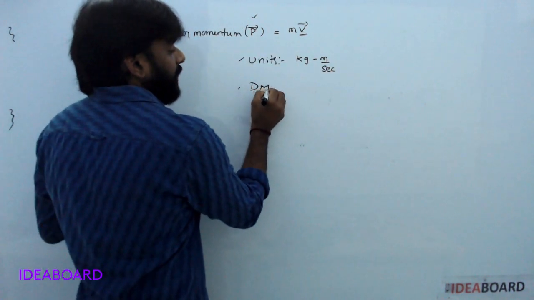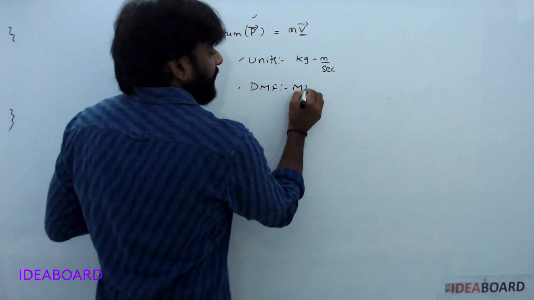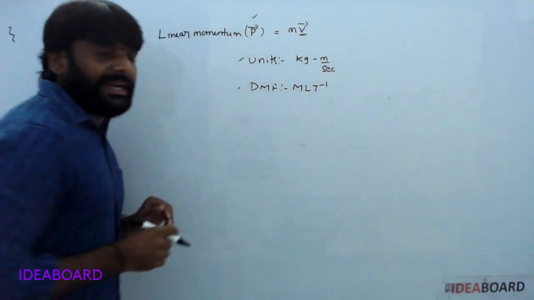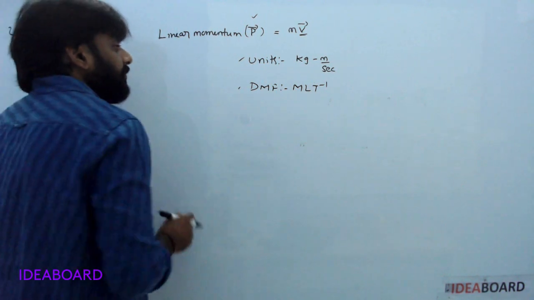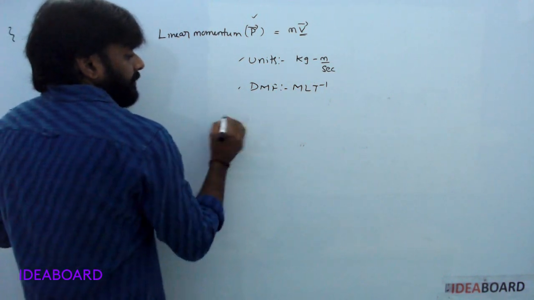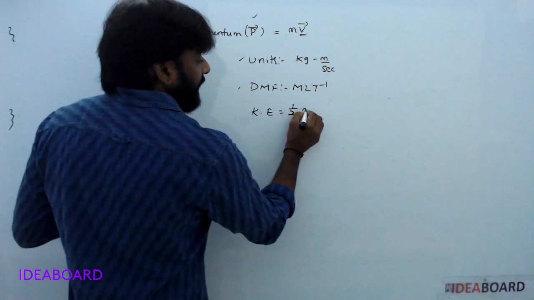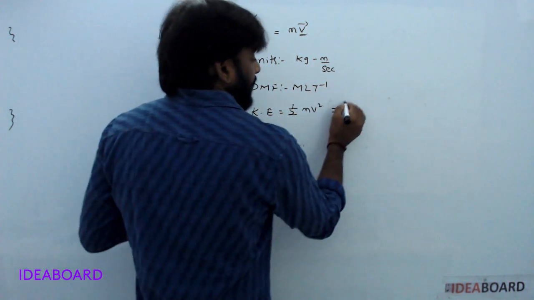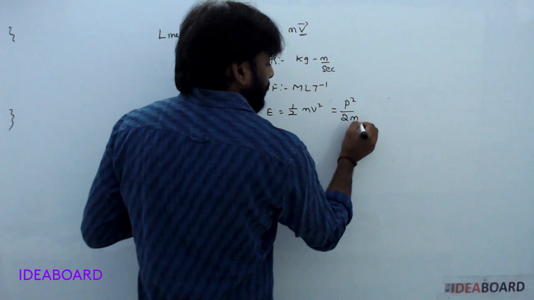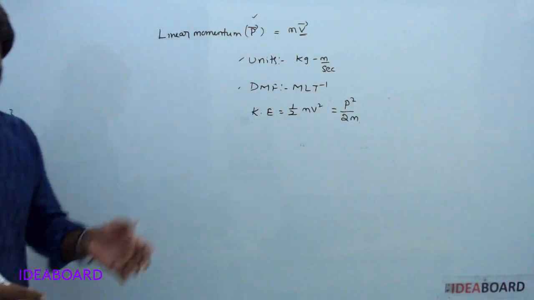Dimensional formula for this one is M L T power of minus 1. If kinetic energy is equal to half m v square, we can write it as p square by 2m, kinetic energy in terms of momentum.